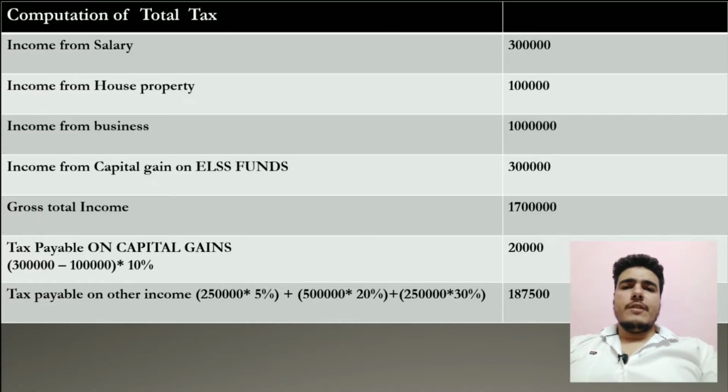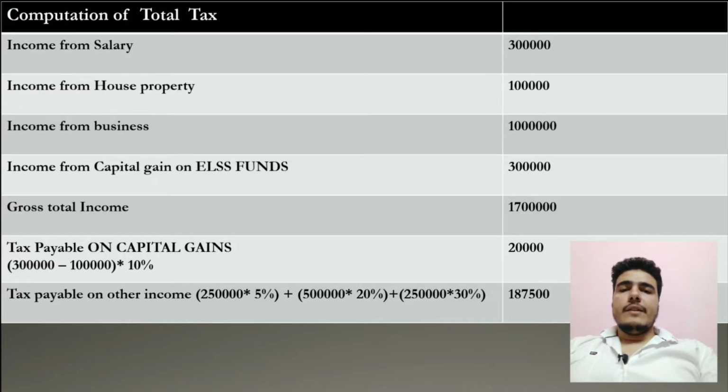So there is no special rate in case of dividends, but there is a special rate in case of capital gains on ELSS fund, that is 10%. You will get an exemption of 1 lakh on capital gain, and the excess will be taxed at 10% only in case of long term capital gain. In case of ELSS fund, only long-term capital gain tax will be applicable because there is a lock-in period of 3 years. So a 3 year lock-in period means it is a long-term capital asset, and 10% will be applicable after exemption of 1 lakh. So let's take an example.